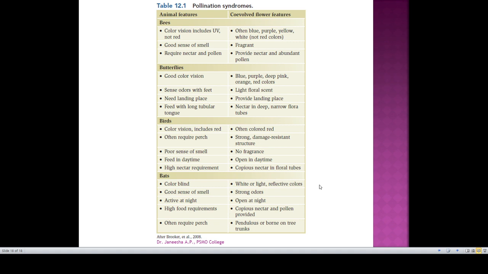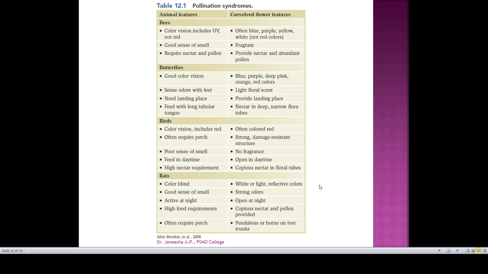So if a plant is pollinated by bees, it should have bright colors like blue, purple, yellow and white. Since the bees have a good sense of smell, the flower must be fragrant and the flower must provide nectar and abundant pollen as a reward.